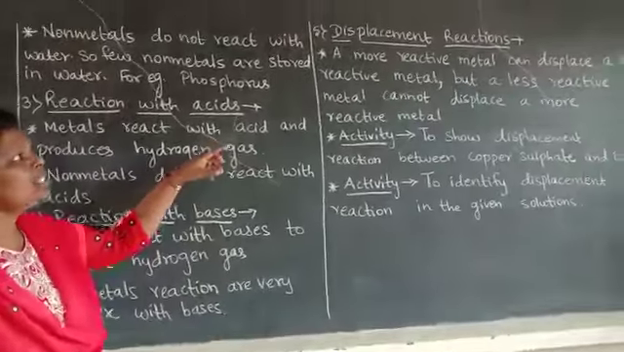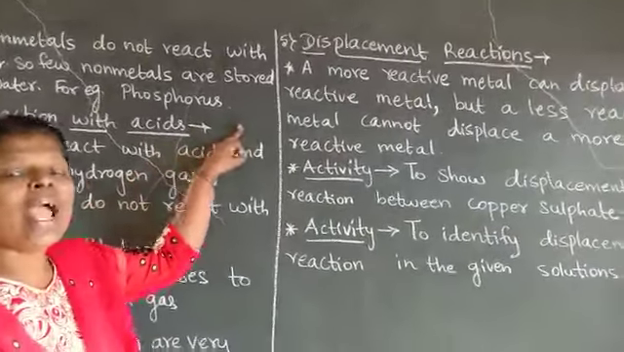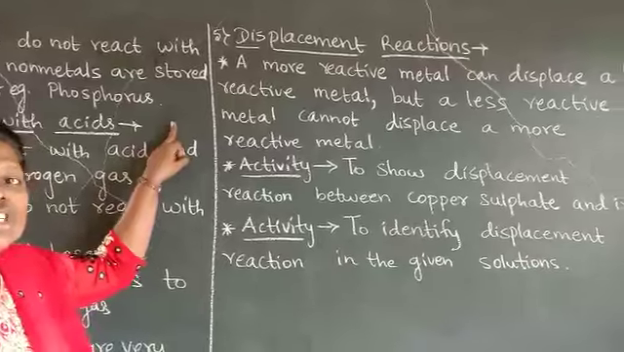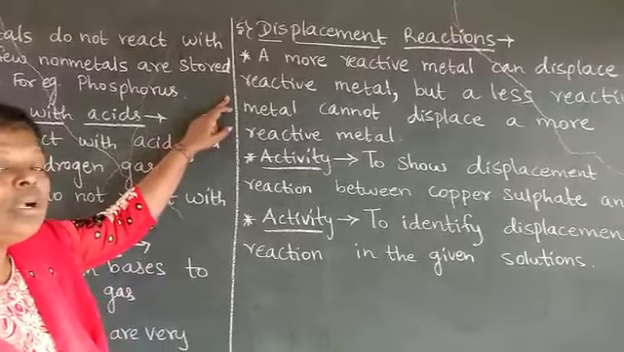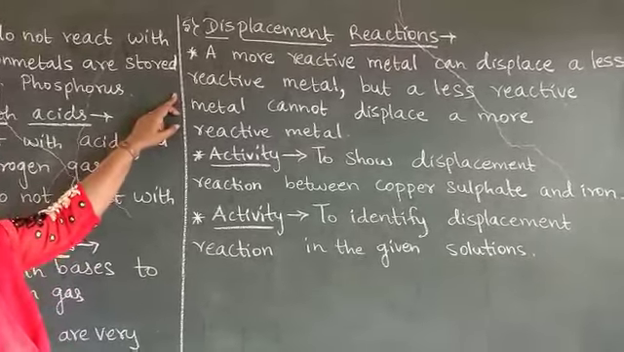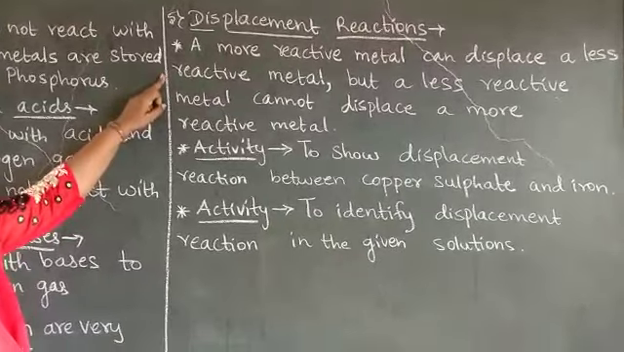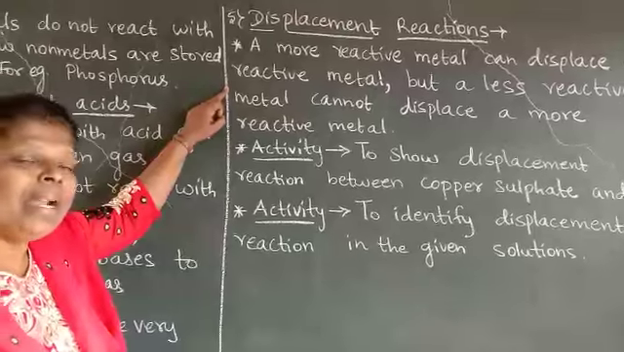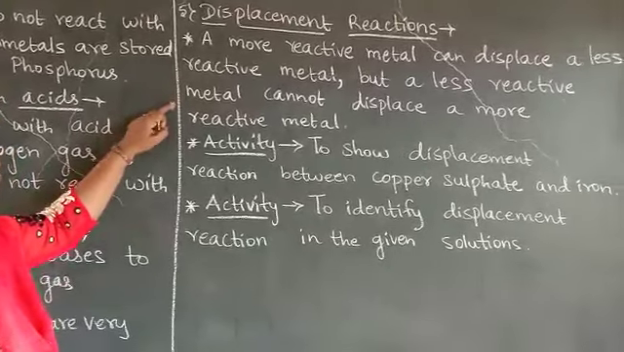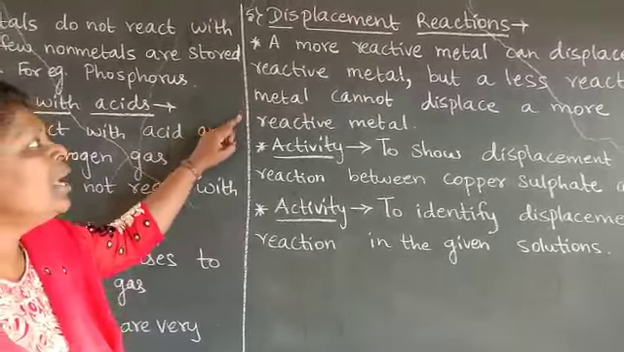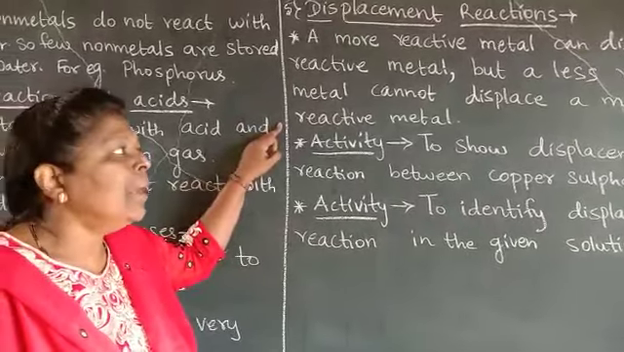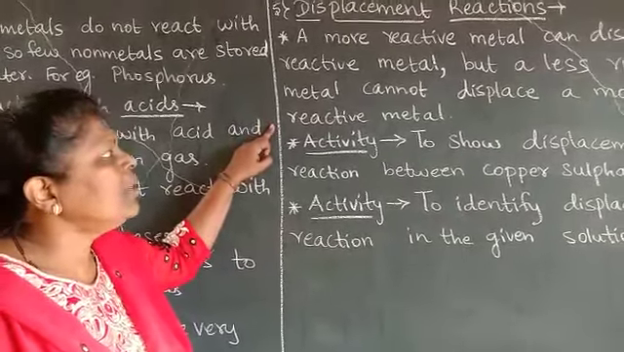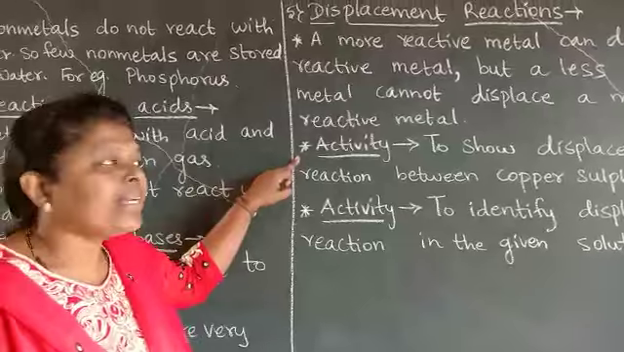Now let us see next type of reaction. It is known as displacement reaction. Now children, let us see what is meant by a displacement reaction. A more reactive metal can displace a less reactive metal, but a less reactive metal cannot displace a more reactive metal. To understand displacement reactions, we will do two activities.